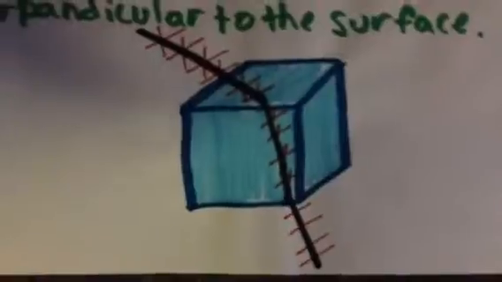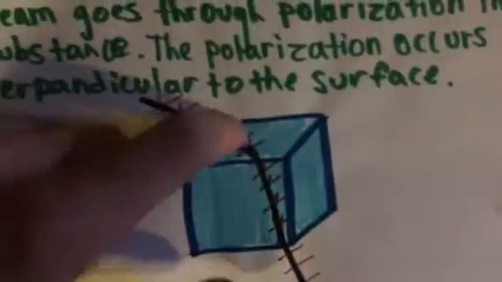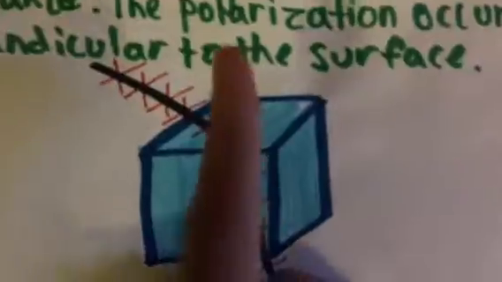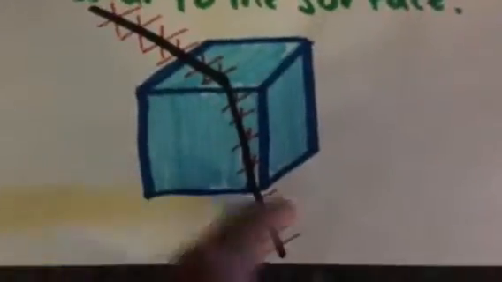It's going to be bent right here once the light beam enters the surface, and then the polarization is going to be perpendicular to this. It's kind of hard to tell with the drawing, but any of the light perpendicular to the surface is going to be polarized and lost. So this is going to be your resultant polarized light.